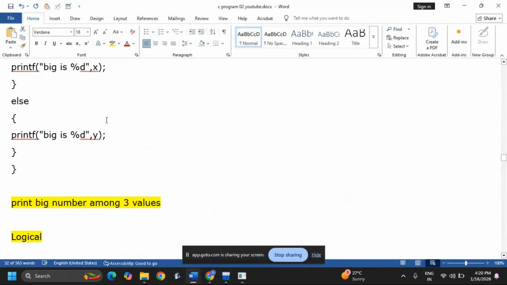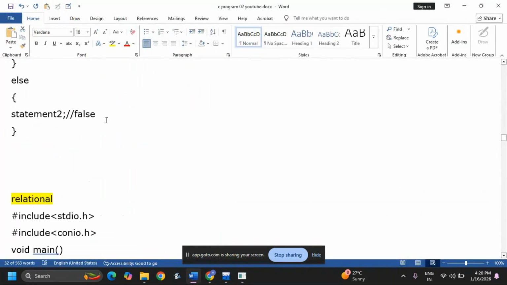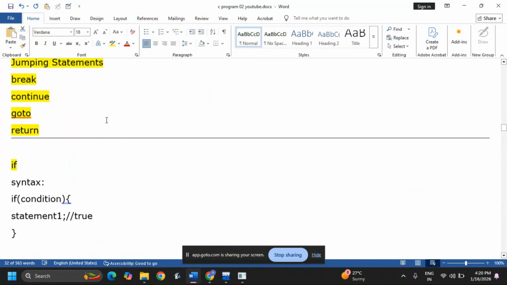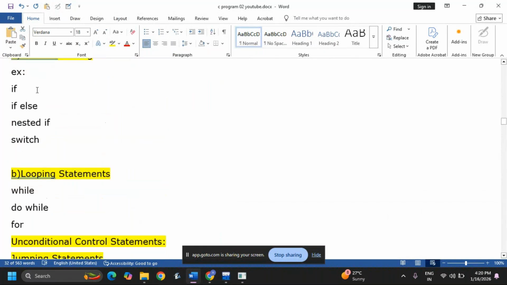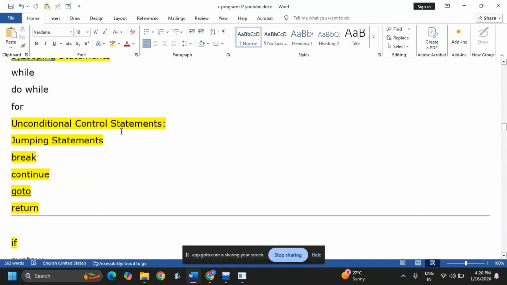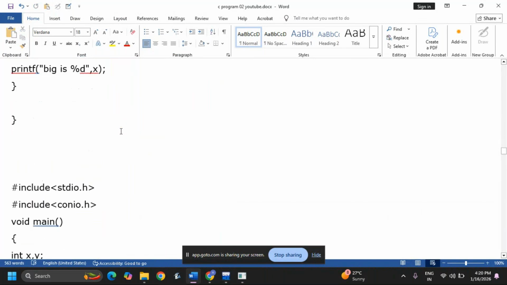Okay, you can see here, if is completed, if else is completed. Now nested if is the same program. Using more than one if in the same program is called nested if. Now we are going to discuss the switch program. Okay, this is a very, very important switch.